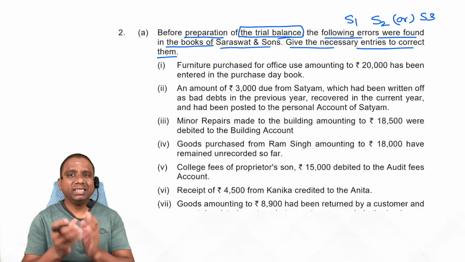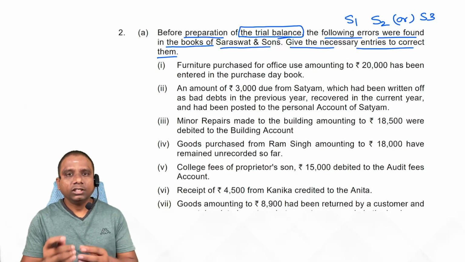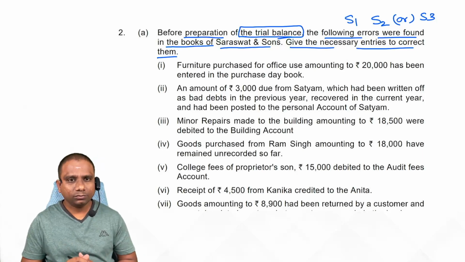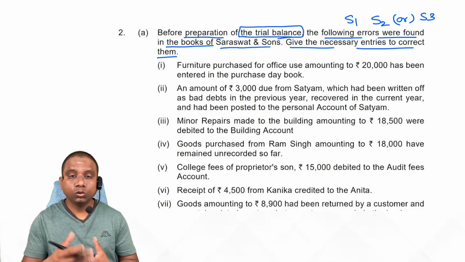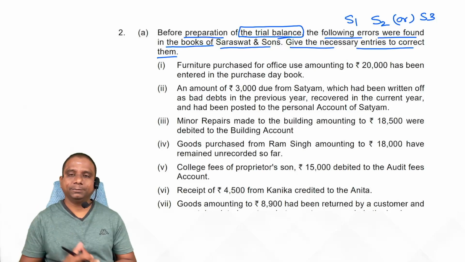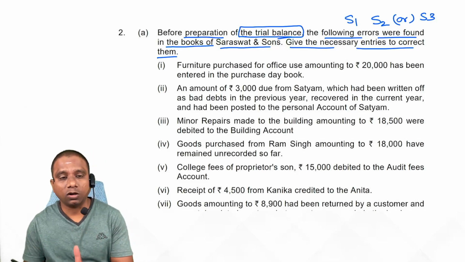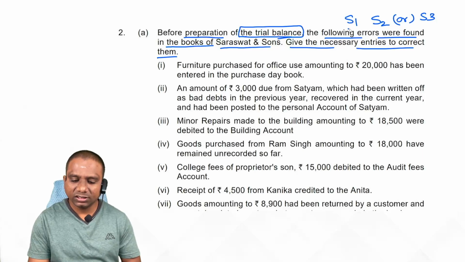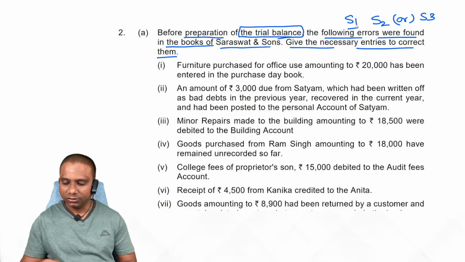Is it clear? So in stage 1, we don't use any suspense account. Do remember. If it is a one-sided error, then we simply rectify that account. If it is a two-sided error, then we write the rectification entry. Here, students, do remember, we don't use any suspense account. Why? Because it is a stage 1 error, meaning before preparation of trial balance. Now look at them one by one.